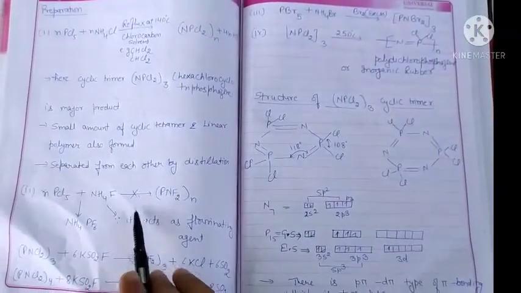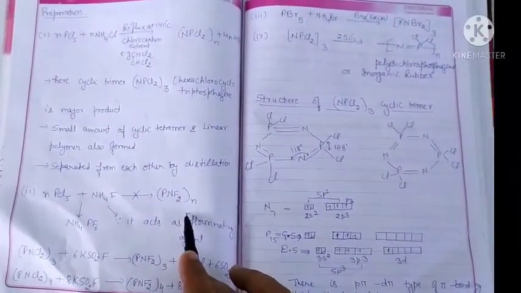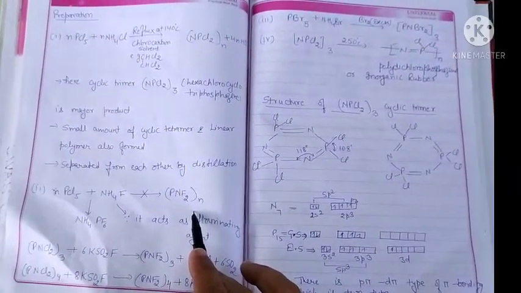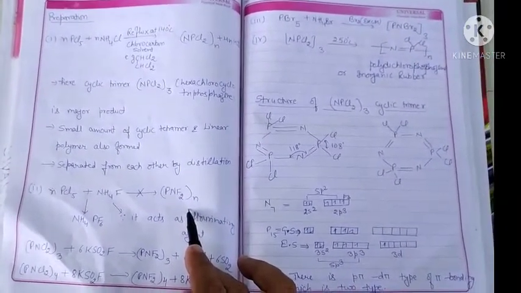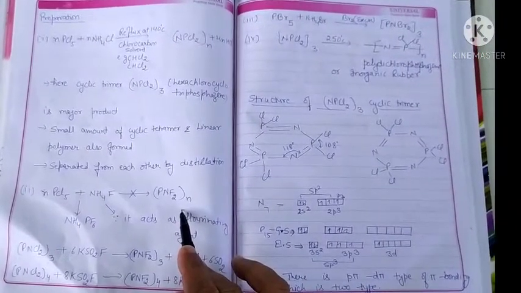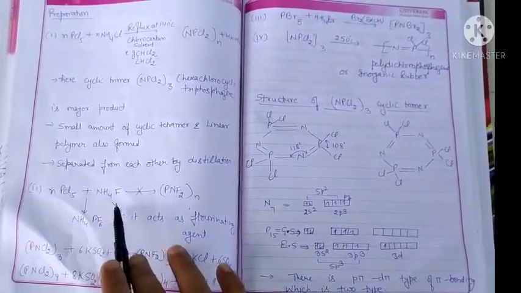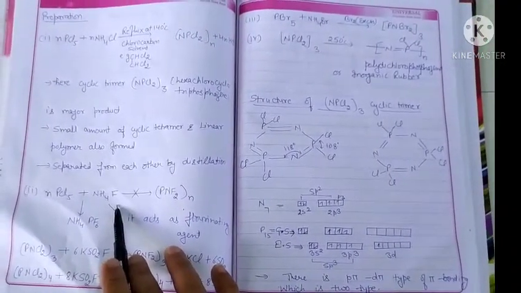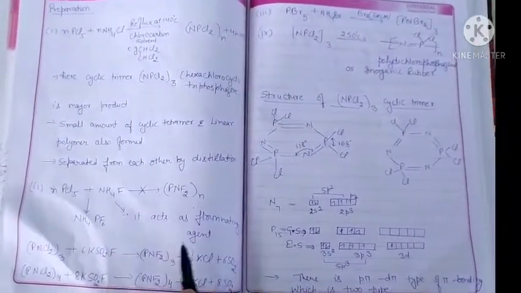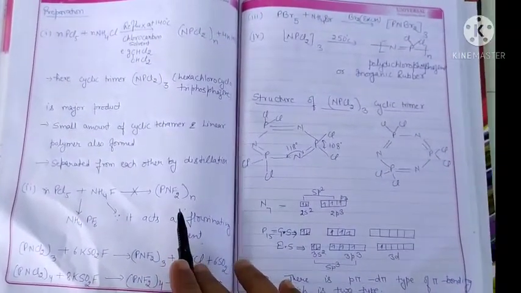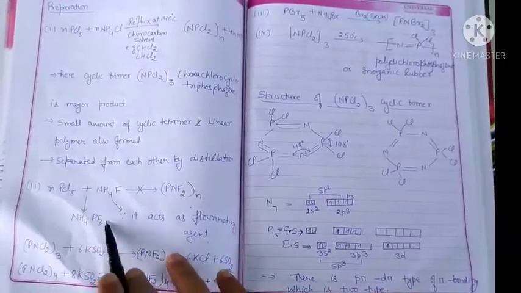Now, if we want to prepare phosphonitrile fluoride, polychlorophosphazine को रिप्लेस करके अगर हम पॉलीफ्लोरोफॉस्फाजिन को प्रिपेयर करना चाहते हैं, उस केस में हम फॉस्फोरस पेंटाक्लोराइड और अमोनियम फ्लोराइड की डायरेक्ट रिएक्शन नहीं कर सकते, because ammonium fluoride acts as a fluorinating agent. It does not form the phosphonitrilic fluoride, it forms NH4PF6.